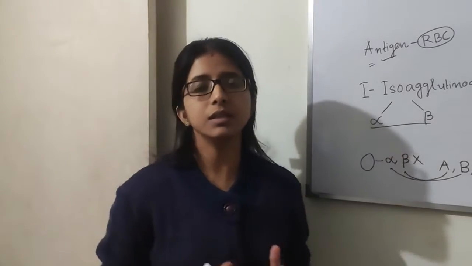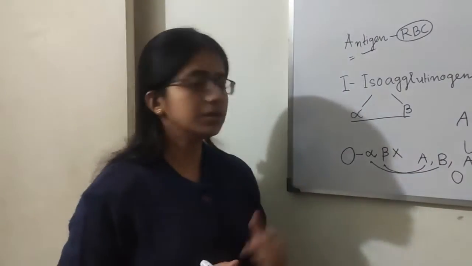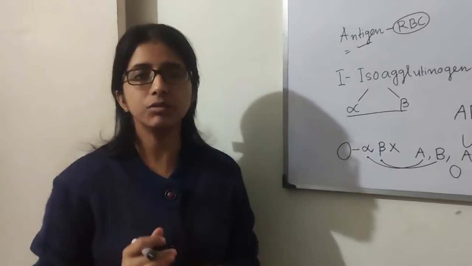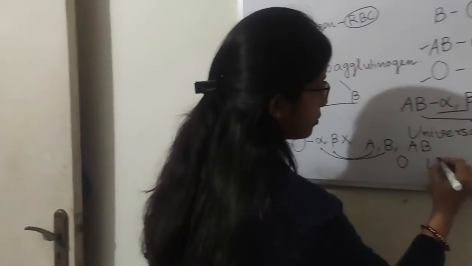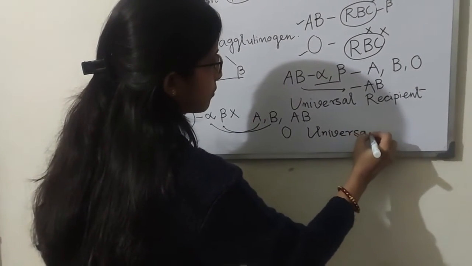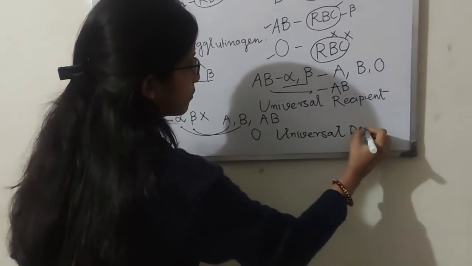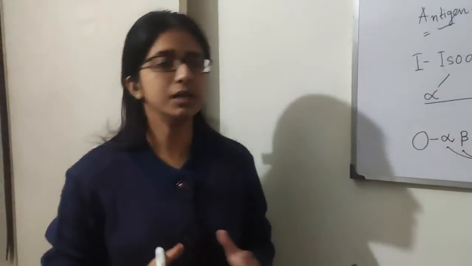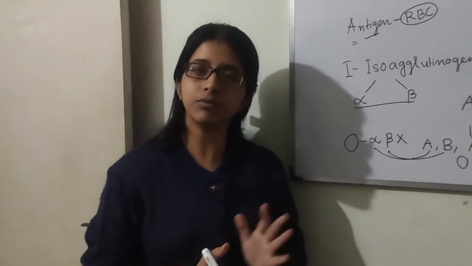So this is the reason why blood group O is known as universal donor, because they can donate blood to all other types of blood group.